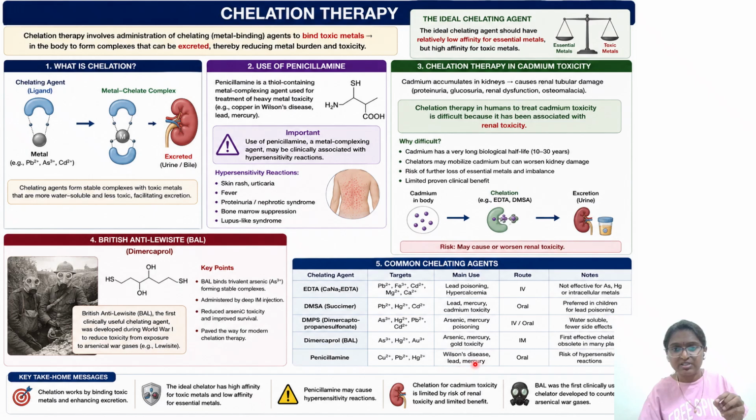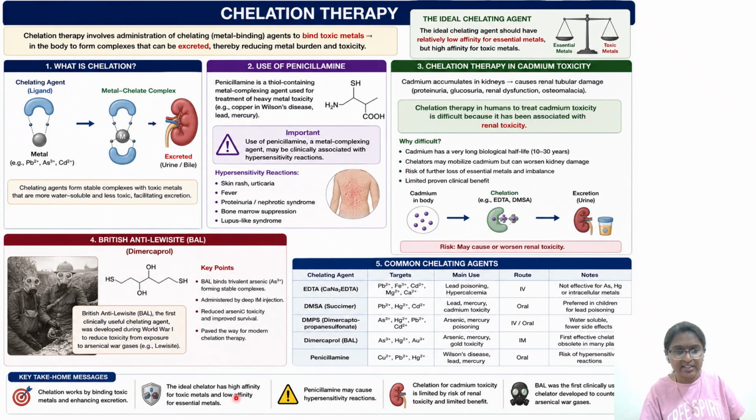Penicillamine we have discussed: Wilson disease, lead and mercury. The treatment of choice is penicillamine, with a risk of causing a hypersensitivity reaction. What we can remember from this concept is that chelation works by binding toxic metals and enhancing excretion. It should not bind essential metals. Whatever chelating agent you use must have higher affinity towards the toxic element, make it water soluble, and be excreted through the kidney.